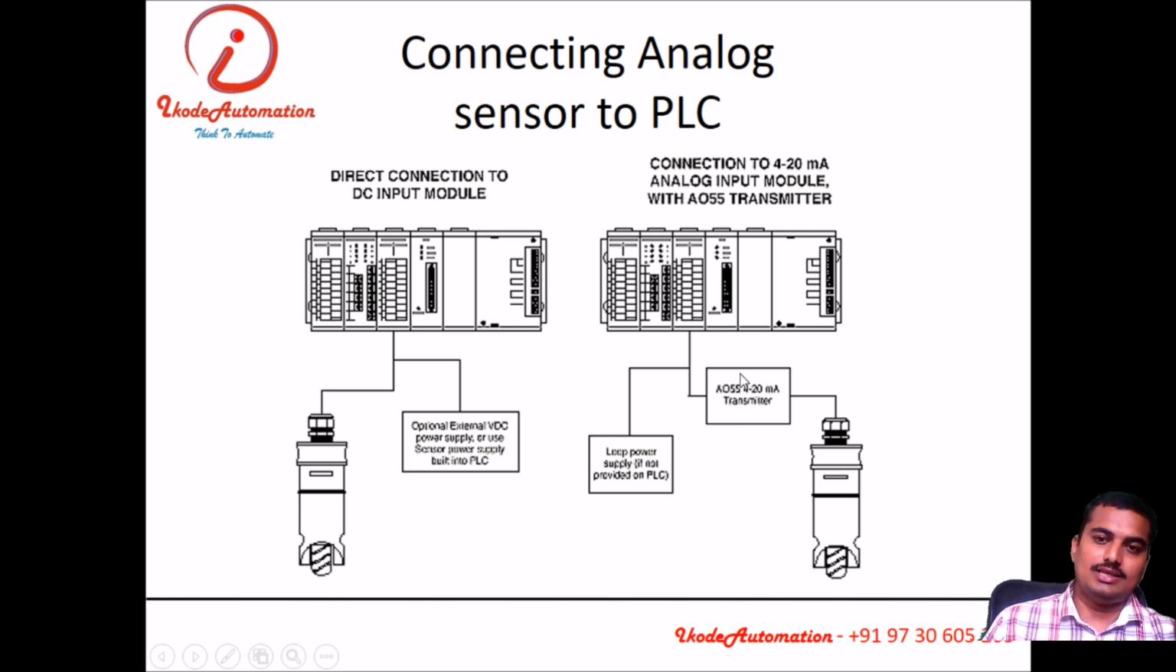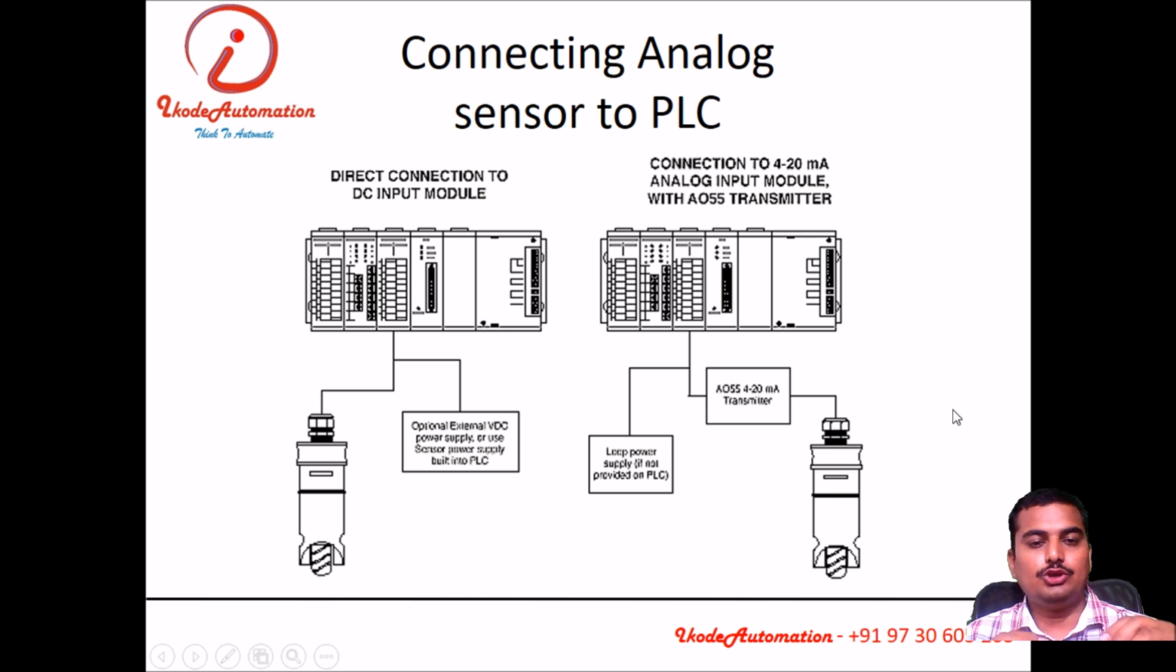So this transmitter will amplify signal, it will reduce the noise, it will condition the signal, and will give the standard output to the PLC. Another type of sensors which are able to generate the proper 0 to 10 volt or 4 to 20 milliampere output, like potentiometer based sensors, that can be directly connected to the PLC.